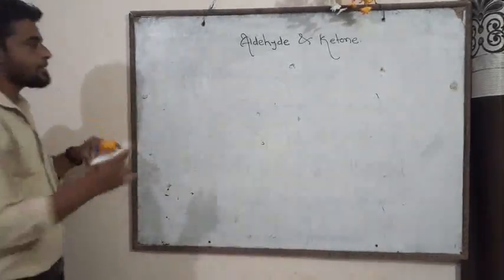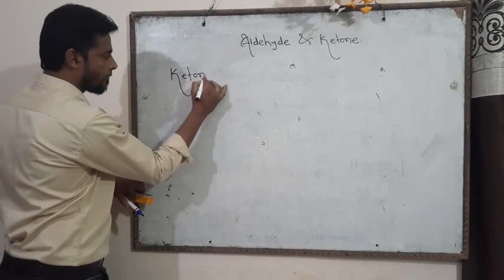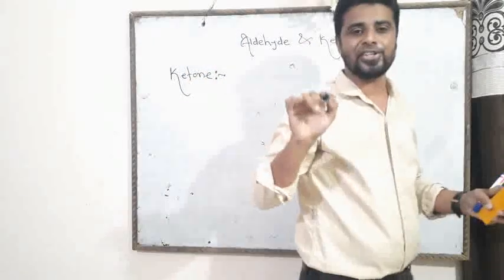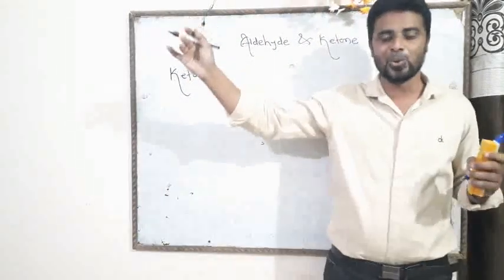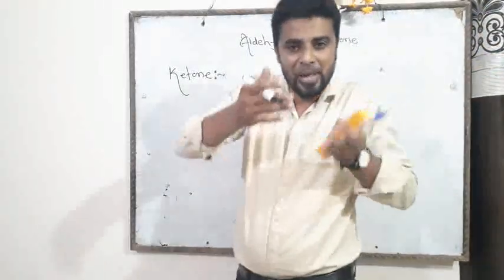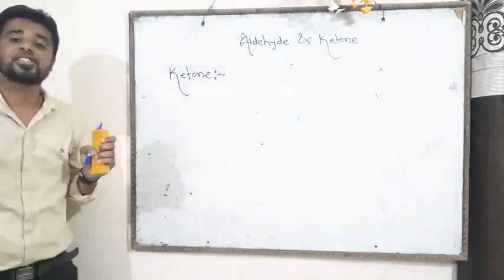Now friend, in case of ketone, generally friend, ketones are the first oxidation product of secondary alcohol. Aldehyde में था, aldehydes are the first oxidation product of primary alcohol, while ketones are the first oxidation product of secondary alcohol.